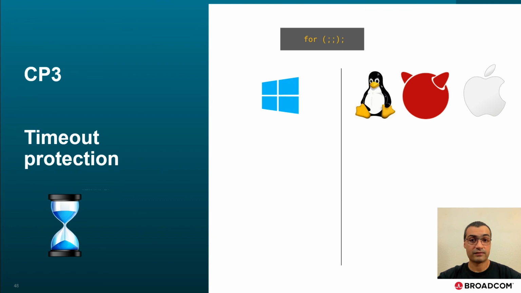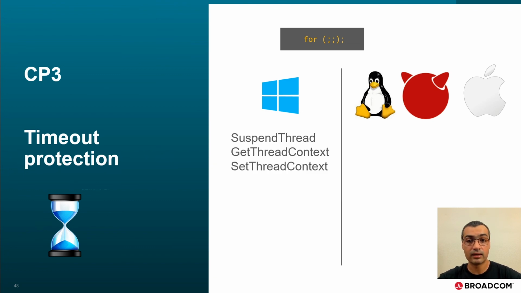Another aspect we must face is dealing with sandbox modules that run for longer than we deem acceptable or end up in an infinite loop. If we want to preserve the stability of the host process, then we must be prepared to have a way to recover even from infinite loops such as the one here on top. This turned out to be a much tougher problem than expected, but we could solve it even without the help of instrumentation by doing some gymnastics from a separate thread, calling these APIs on Windows and these ones on POSIX compliant systems.